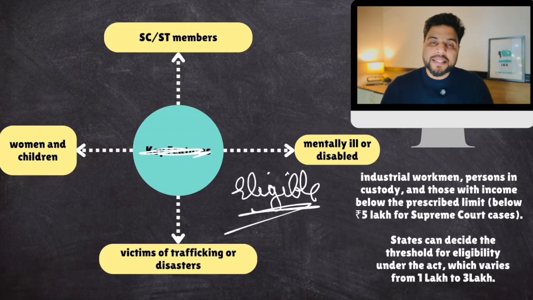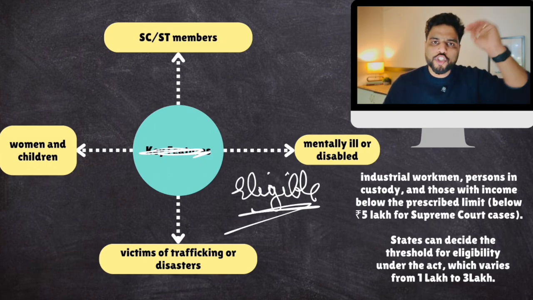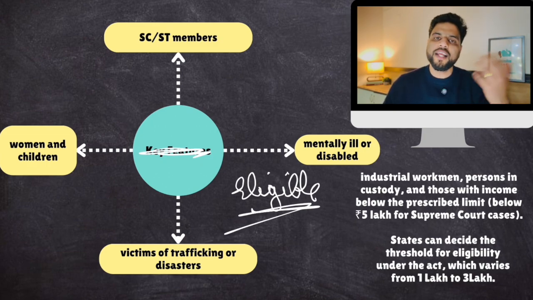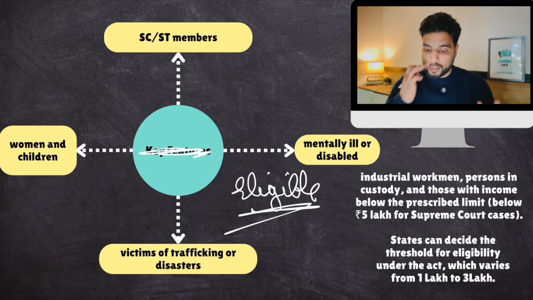Remember, this free legal aid is provided to people who cannot afford legal services, right? So this shouldn't be provided to rich people. So there should be a beneficiary list for this, okay? Who all are eligible for free legal aid? Rich people shouldn't be eligible. So who all are eligible?